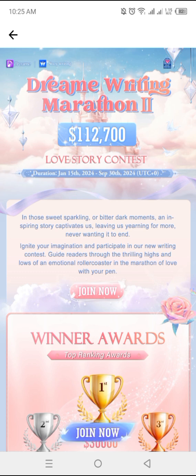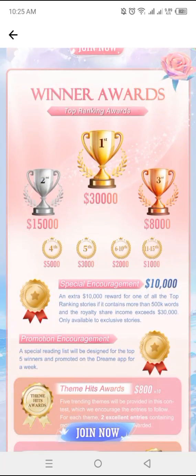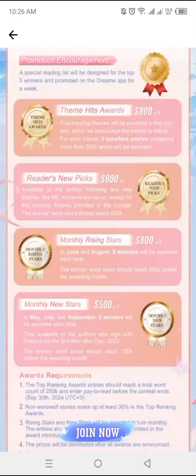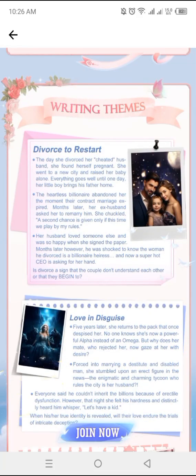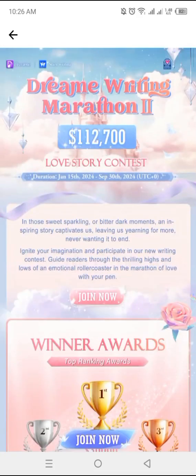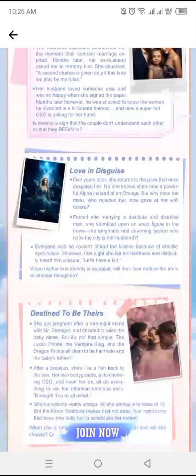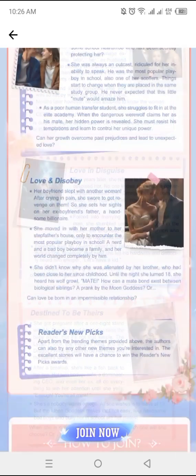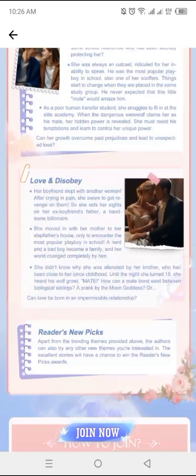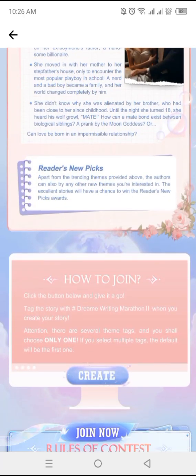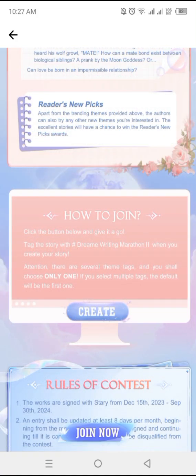The competition has many writing prompts. You choose from the prompts which type of book you want to write. As I'm scrolling down right now, these are the prizes for the first choice and all that, and then the types of books you can write. Like this one has Divorce to Restart, there's Love in Disguise. They even give prompts, like one, two, three prompts, and you choose which type of book you want to write. And this other one called Destined to Be Theirs, and there's Love to Disobey. Most of them are romance novels.